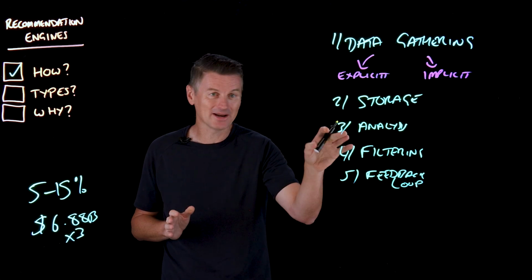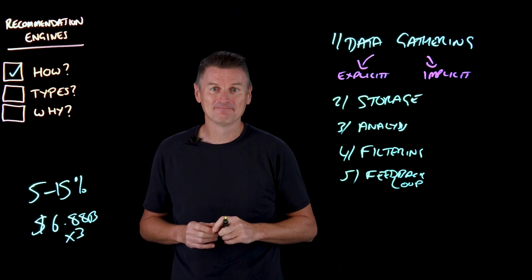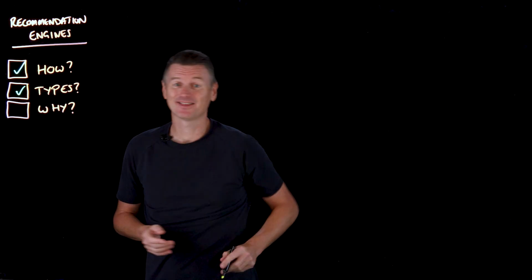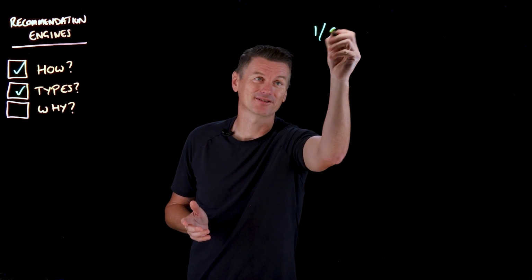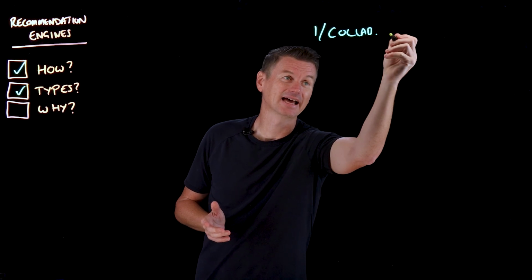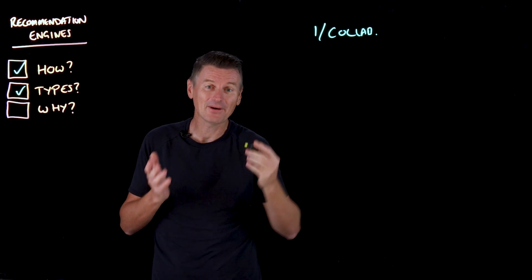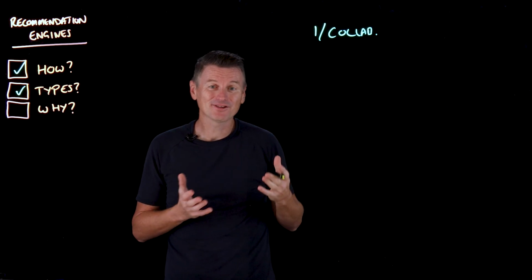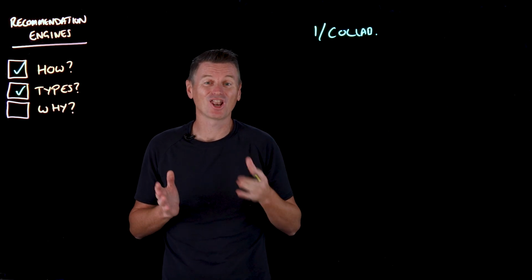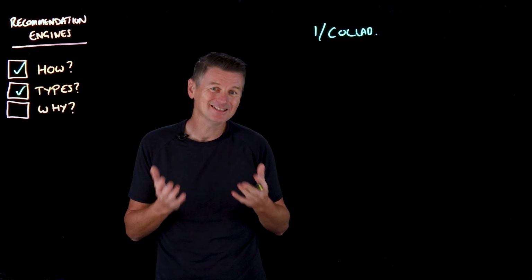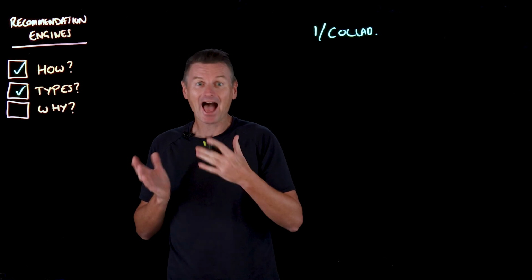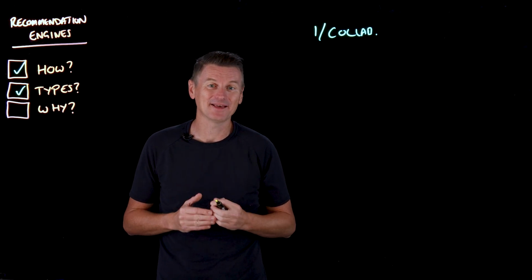Okay, so let's narrow in now on filtering. Recommendation engines differ based on the filtering method that they use, and there are generally 3 types. So let's take a look at them. The first type is called collaborative filtering. A collaborative filtering system filters suggestions based on a particular user's likeness to others. These systems assume that users with comparable preferences will likely be interested in the same items and potentially interact with them in similar ways in the future.